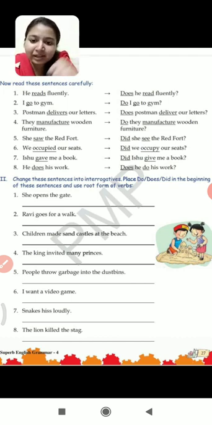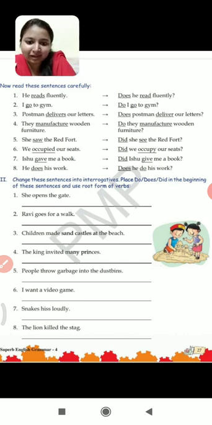Last, he does his work. He does, ये कोई past tense का sentence नहीं है, it's a normal sentence. He does his work, वो अपना काम करता है. Does he do his work? Does का क्या होगा root form, does का हो जाएगा do. And since यहाँ पे he लगा है and we use does with he and she, तो यहाँ पे he के साथ does आ गया है. Does he do his work? Please children, do not forget to give a question mark at the end of the sentence.